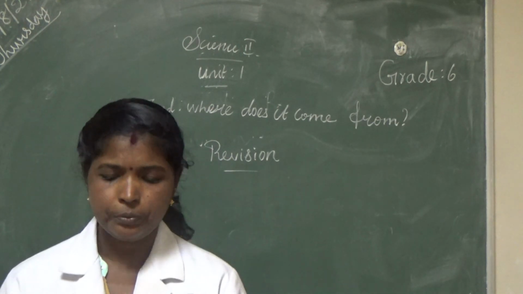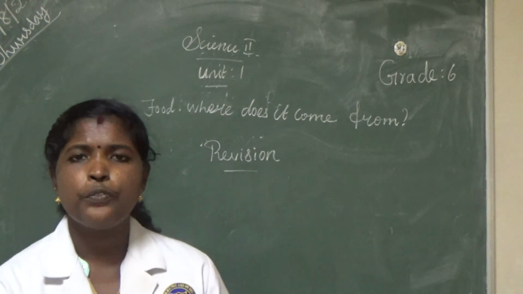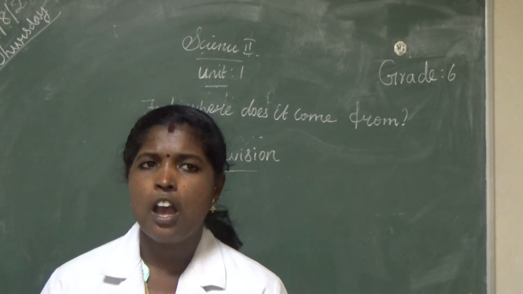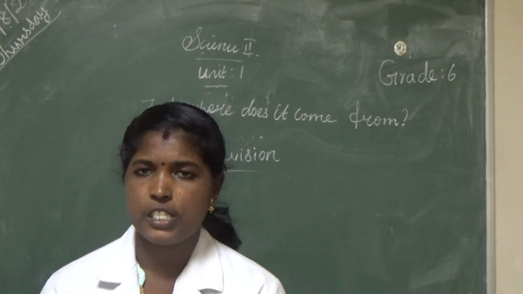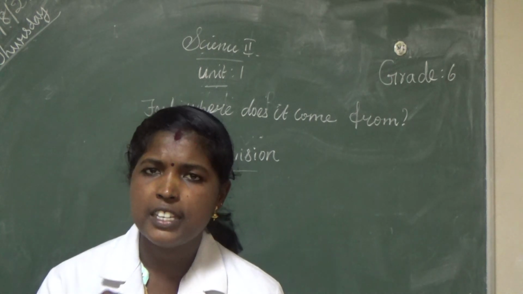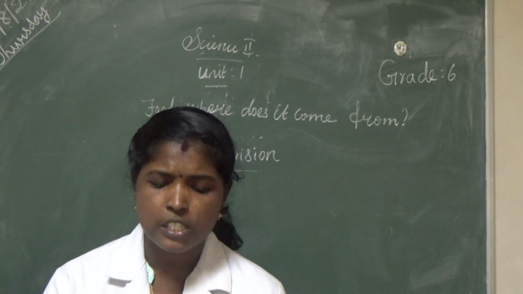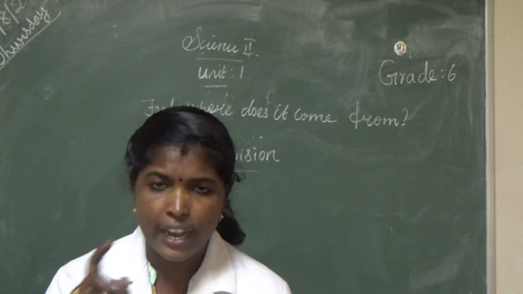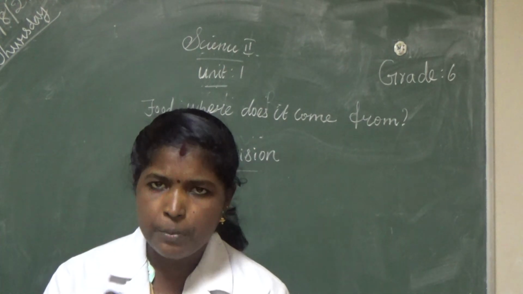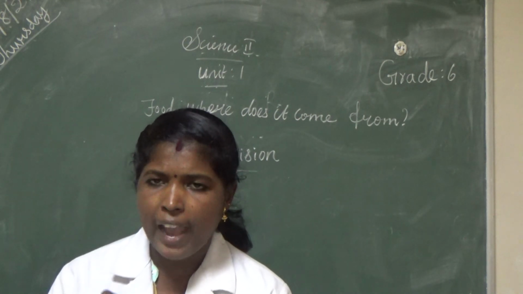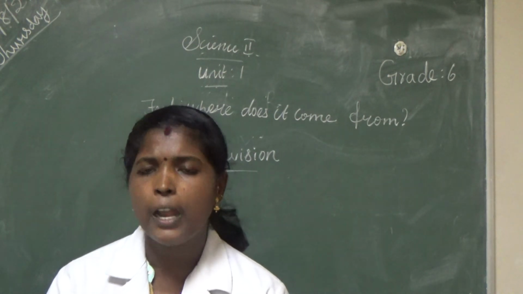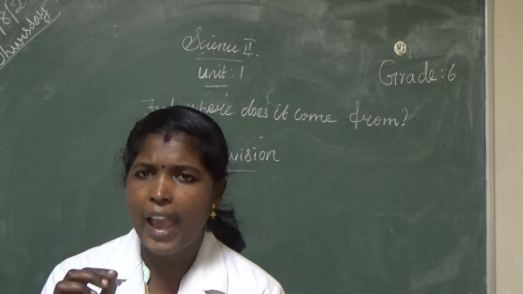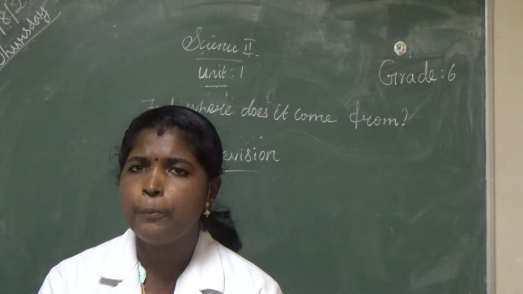Are you clear? Then last question. Define the following terms: herbivorous, carnivorous, omnivorous. Define herbivore. Page number 18. An animal that eats only plants and plant products is called a herbivore.